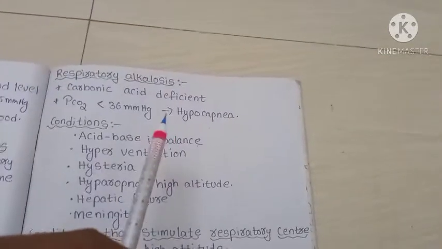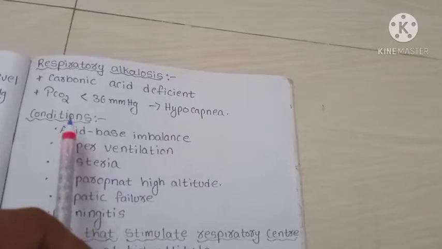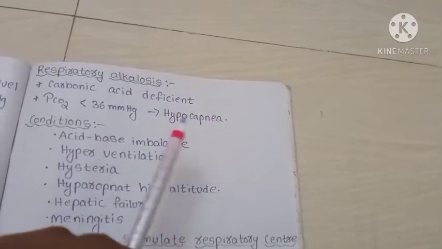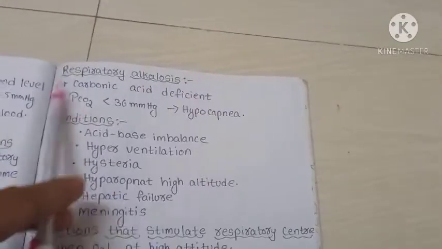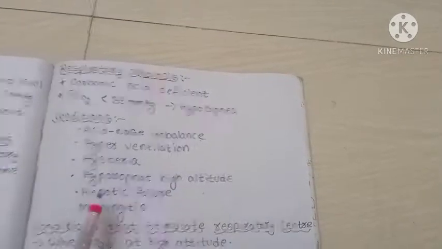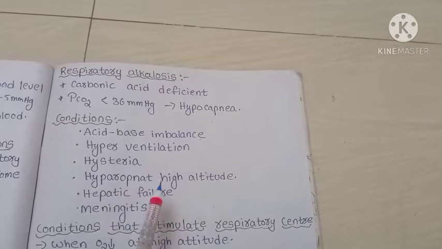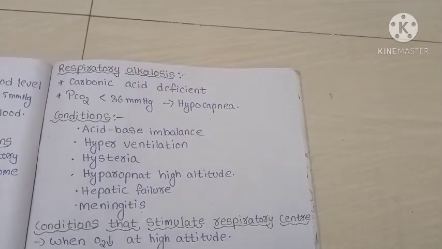Respiratory alkalosis is the deficiency of carbonic acid. When the PCO2 level is less than 36 mmHg, it is known as hypocapnia. It is quite opposite to respiratory acidosis. The conditions are acid-base imbalance, hyperventilation, hysteria, hypoxia at high altitudes, hepatic failure, and meningitis. Conditions that stimulate the respiratory center.